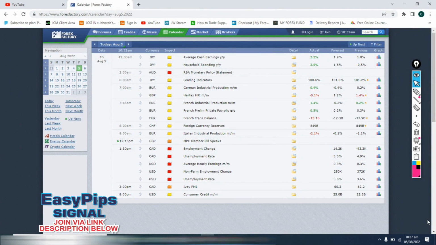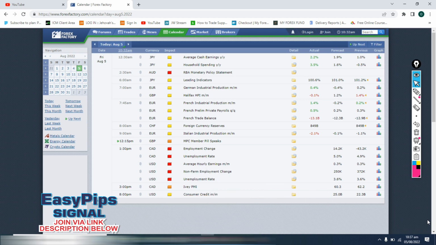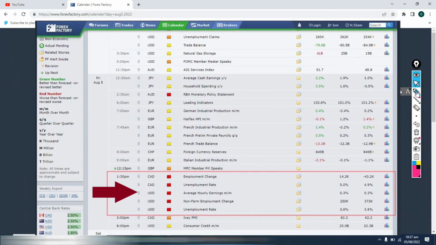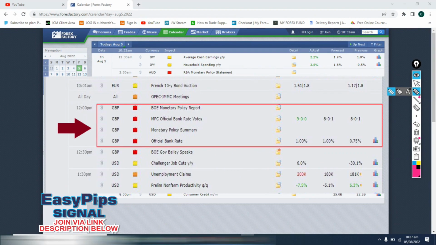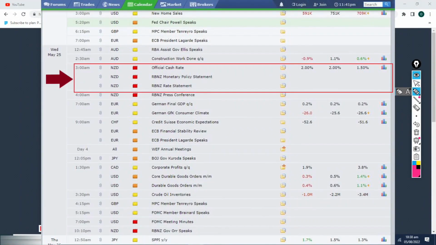In today's video, I'll be talking about how to trade the high impact news. We're talking about news that have great impact on the forex market, news that is capable of moving with high volatility, that can move up to about 100 pips, 150 pips, 200 pips in split seconds. We're talking about news like the non-farm payroll, FOMC statements, and the consumer